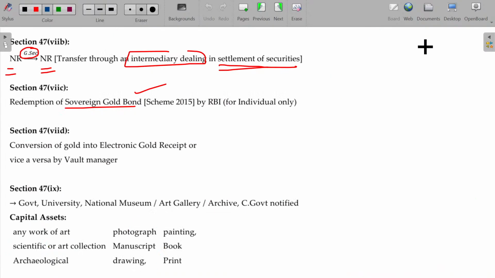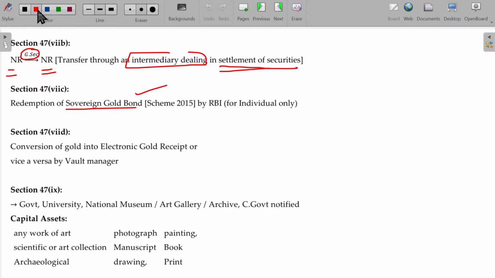Now, conversion of gold into electronic gold receipts or vice versa by a vault manager is also not considered as transfer. Electronic gold receipts: you deposit the gold, and after depositing you get a security, which is called gold receipts. Hold for 5 years or 10 years. After that, you surrender the gold receipts and get the gold back.